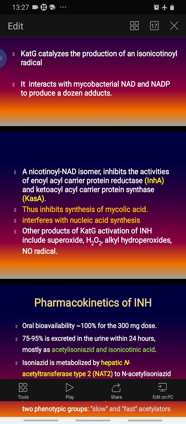Inhibition of mycolic acid synthesis is the key step by which INH causes tuberculocidal activity. Other products of catalytic activation of INH are superoxide, hydrogen peroxide, alkyl hydroperoxides, and nitric oxide radical.